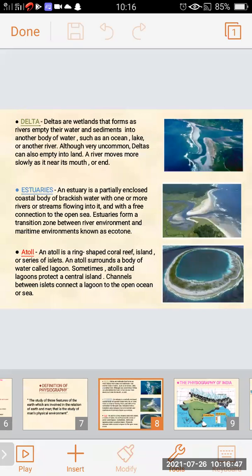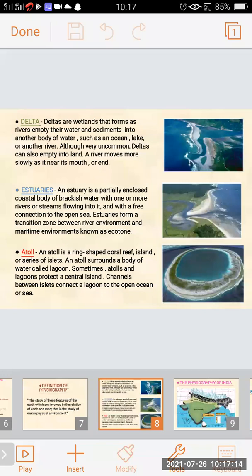Estuaries form a transition zone between river environment and maritime environment known as ecotone. These are enclosed coastal bodies of brackish water, with one or more rivers flowing into it with a free connection to the open sea.